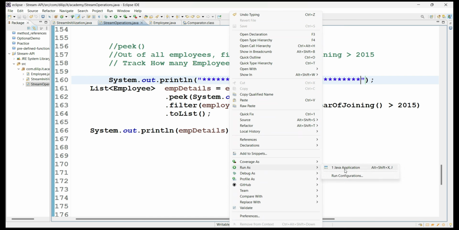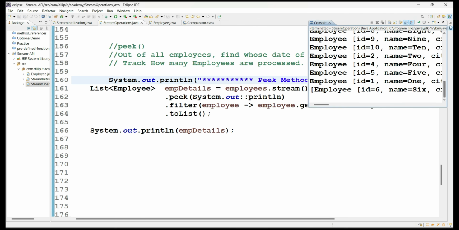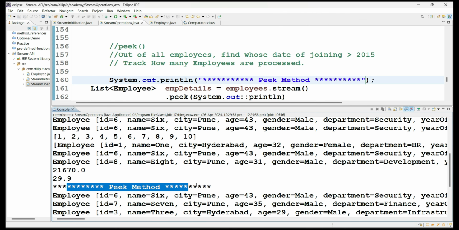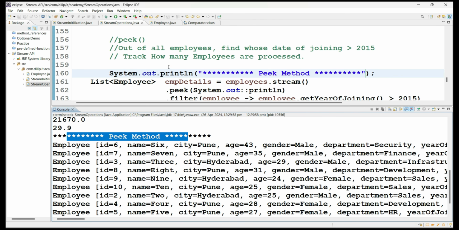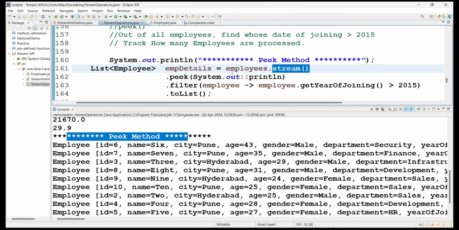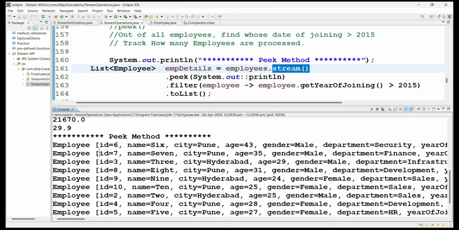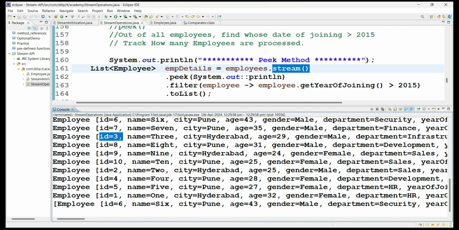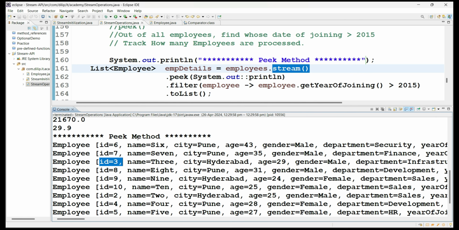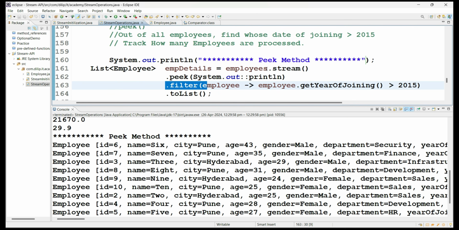Let me execute the application and observe what's happening. If you see here, from here the method execution started, right? So what's happened now? The stream with 10 employee objects, and yes, first employee 6, employee 7, employee 7, employee 3, like that, it is processed. That means it is very clearly saying that from the stream, the first employee object is given to the filter, then the second employee object is given to this filter. Like that, you give the values.